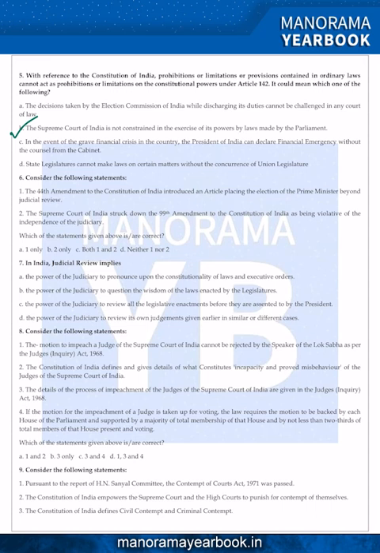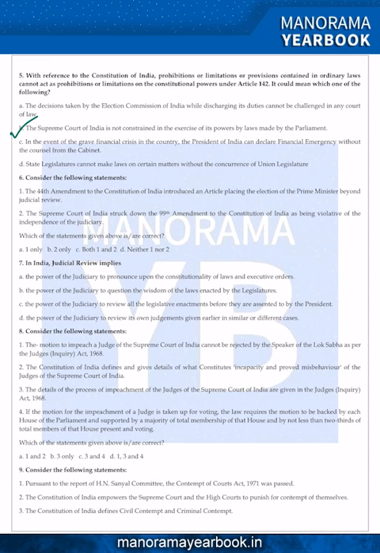In this judgment, the Supreme Court, while awarding compensation to the victims, went to the extent of saying that to do complete justice, it would even override the law made by the Parliament, by holding that provision or limitation or provisions contained in ordinary law cannot act as a provision or limitation on the constitutional power under Article 142.